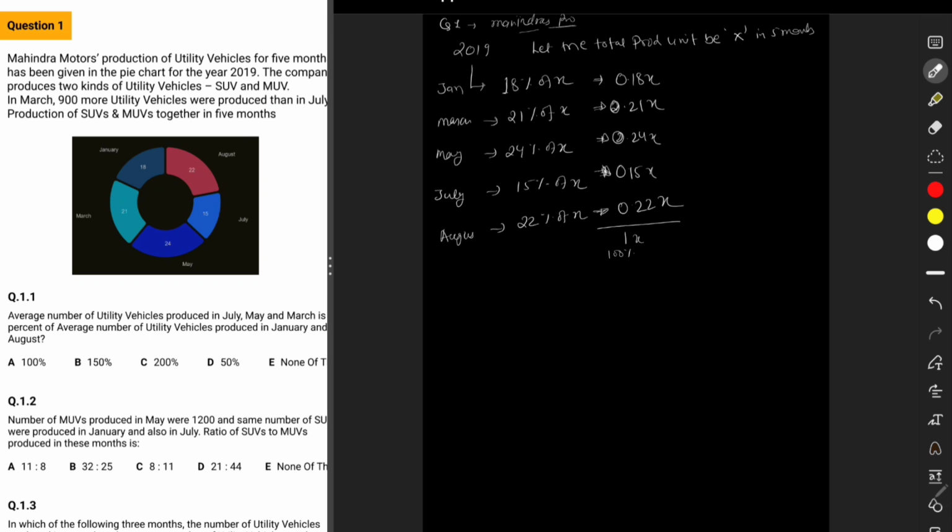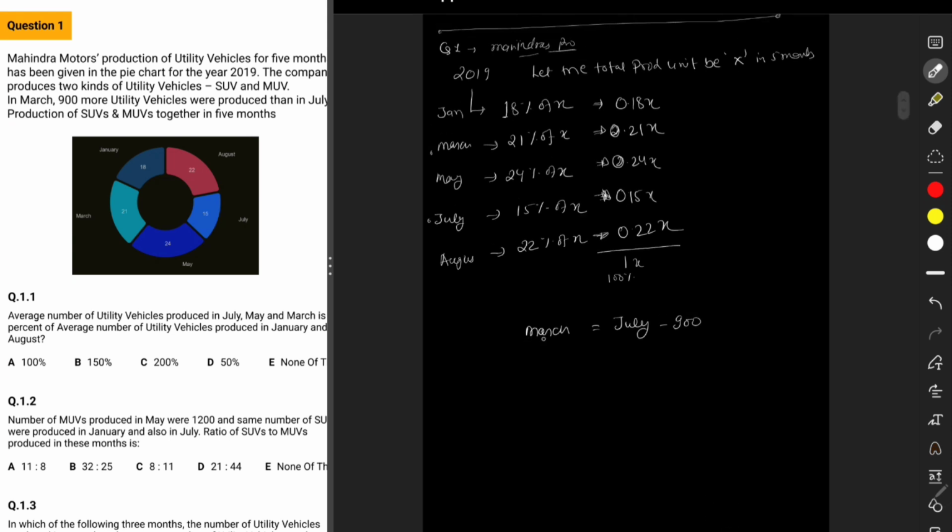So hence a relation is given between July and March, that March is equal to July plus 900. That means to balance, since in March we have 900 more units produced, if I want to balance it with July, I need to add 900 to July, and this will give me a relationship between March and July.